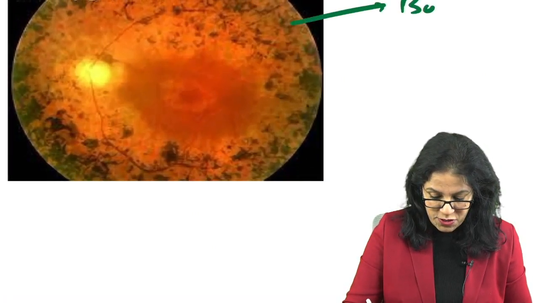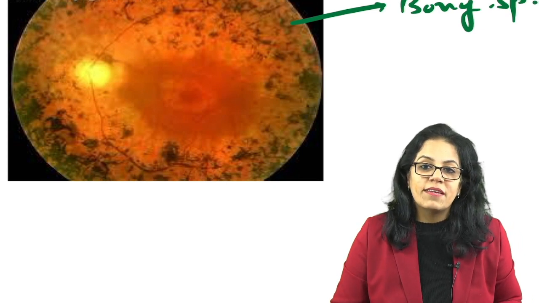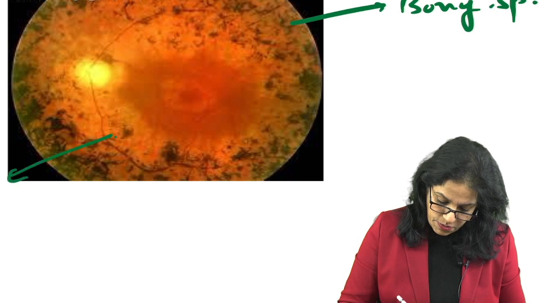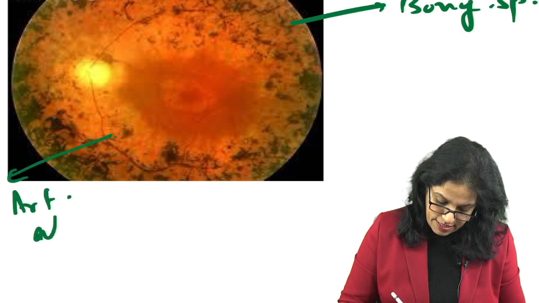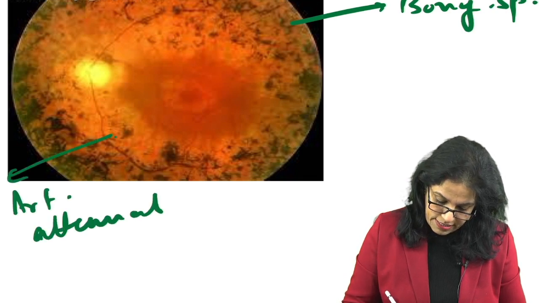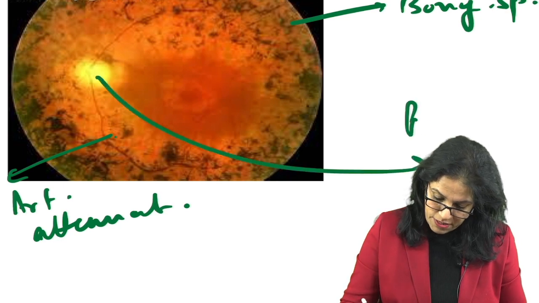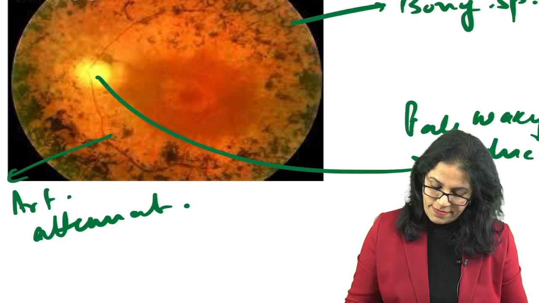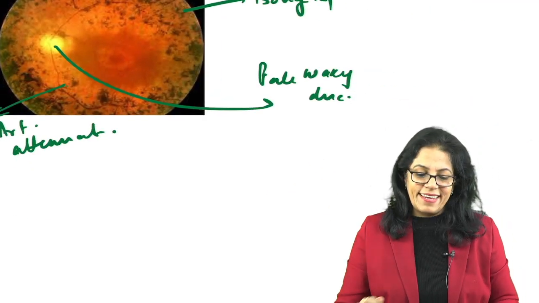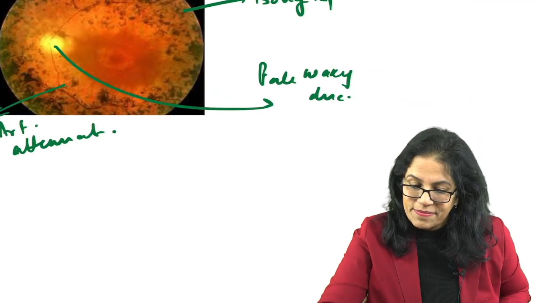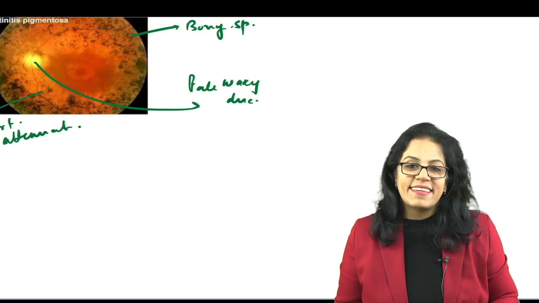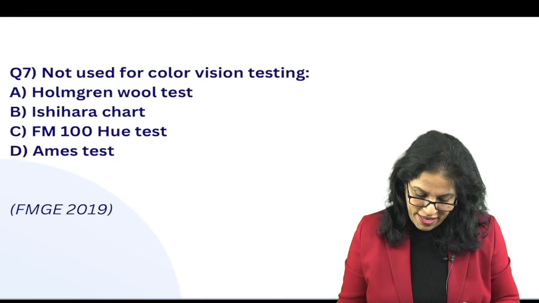There are a lot of questions on this. Please revise your retinitis pigmentosa very thoroughly. And these are the arterial attenuation, right? And pale waxy disc. This is the consecutive optic atrophy, pale waxy disc. Okay, is it clear to all of you? Okay, we come to this one.